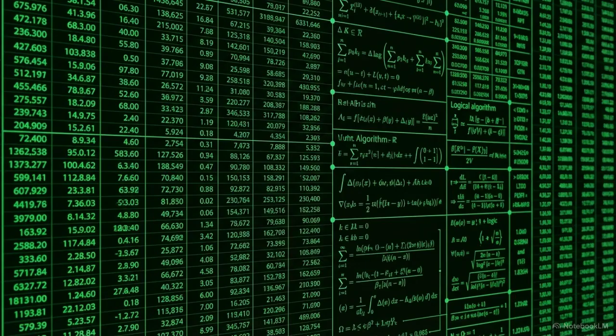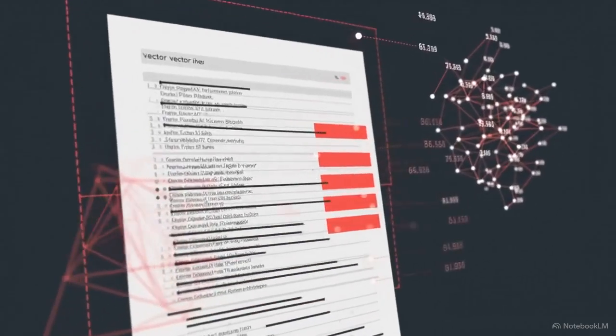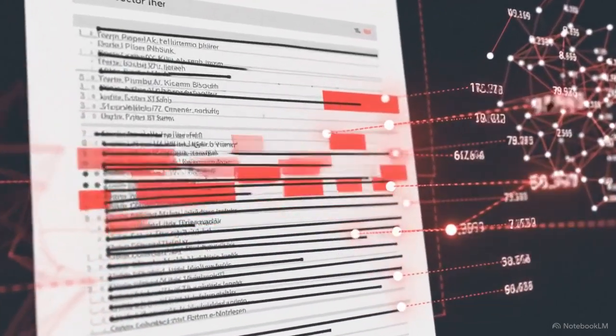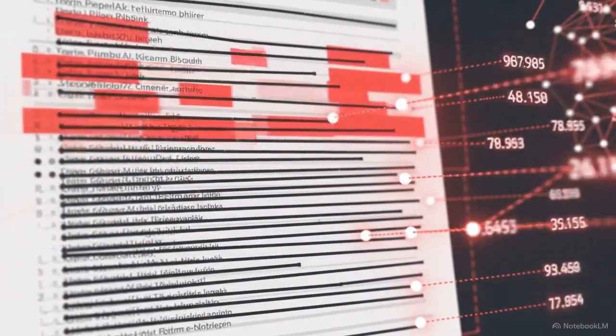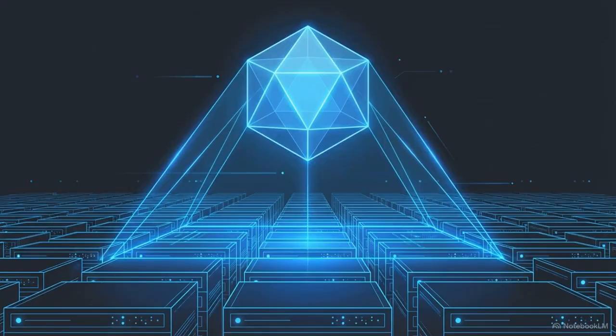Once the supplier data is structured, the mage immediately runs it through complex financial models, projecting them across a range of different order volumes. Then, it mathematically stress tests the underlying assumptions of the contract to see where the deal might break under pressure. This leads to the mage's most advanced capability, acting as the guardian of your company's mathematical truth through a process called codex reconciliation.